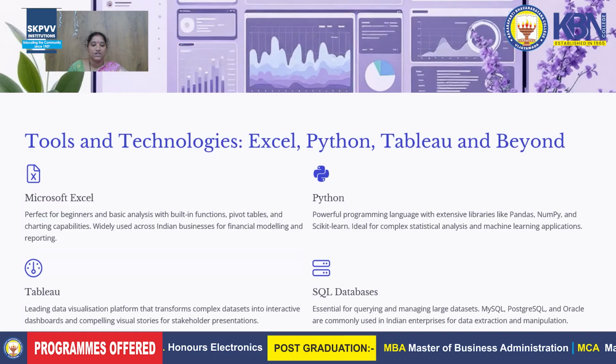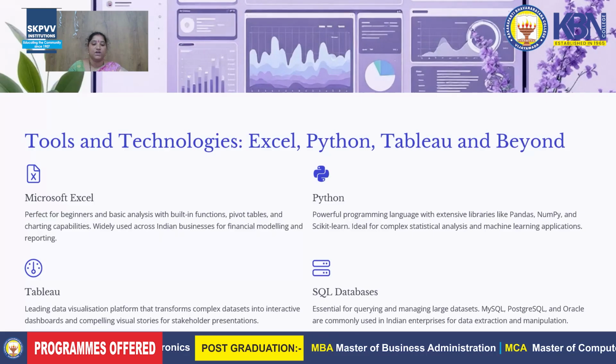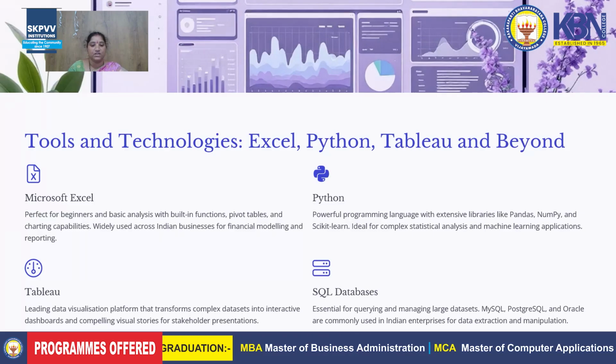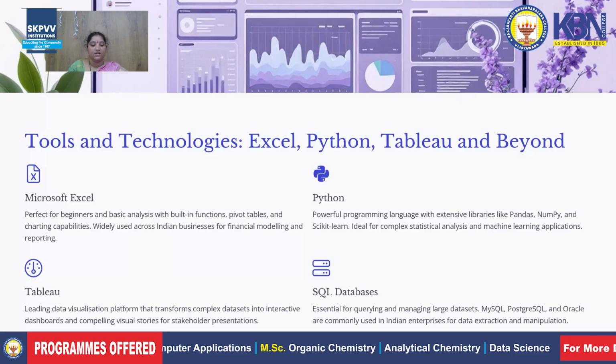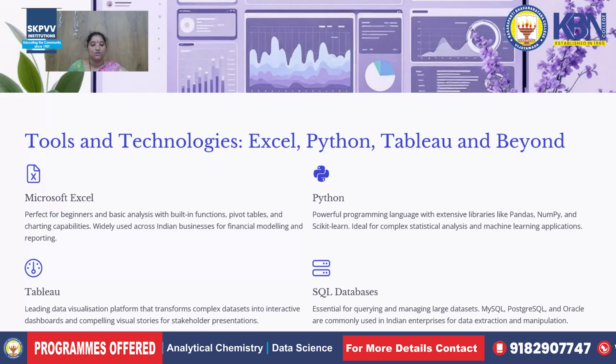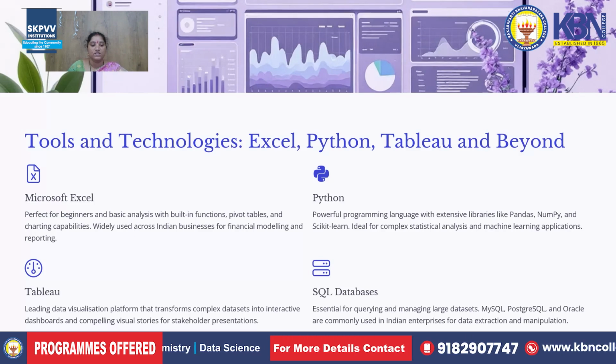It is widely used across Indian businesses for financial modeling and reporting. Now we can see Tableau, a data visualization platform. It is a leading platform in India, and it transforms complex data sets into interactive dashboards and compelling visual stories for stakeholder presentations.